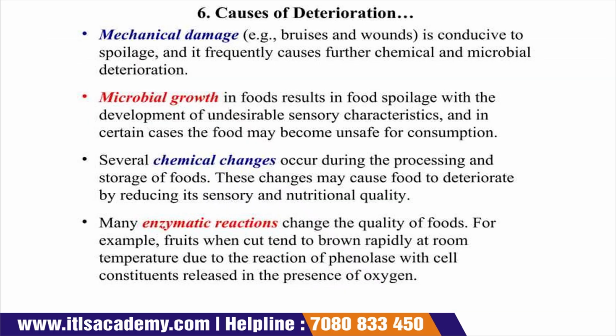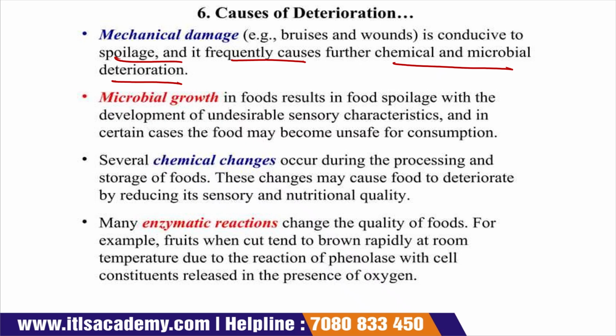Now, the first cause of deterioration is mechanical damage, for example bruises and wounds. It is conducive to spoilage, and it frequently causes further chemical and microbial deterioration. When mechanical damage occurs, it leads to chemical and microbial deterioration.